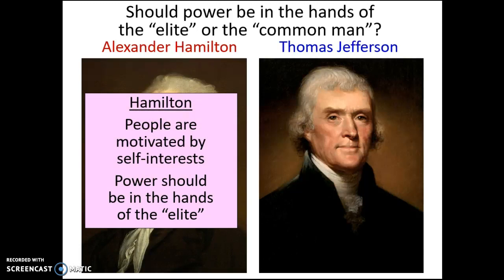Hamilton believed that power should be in the hands of the elite. He believed that only those that were well educated, that were well off and successful in life, could at the end of the day make the best decisions for the people. He believed that everyone is kind of dumb and violent and uneducated, and so they can't make competent, decent decisions.